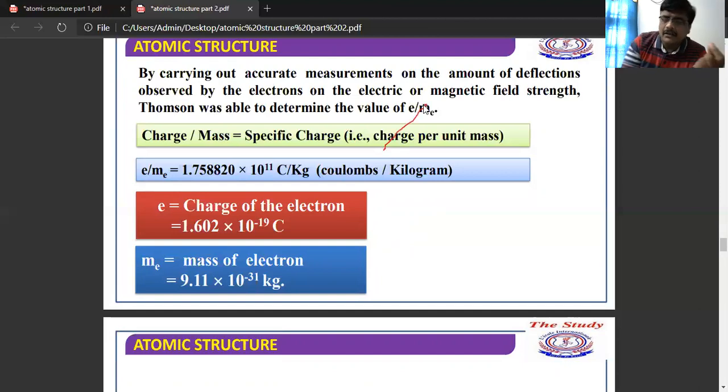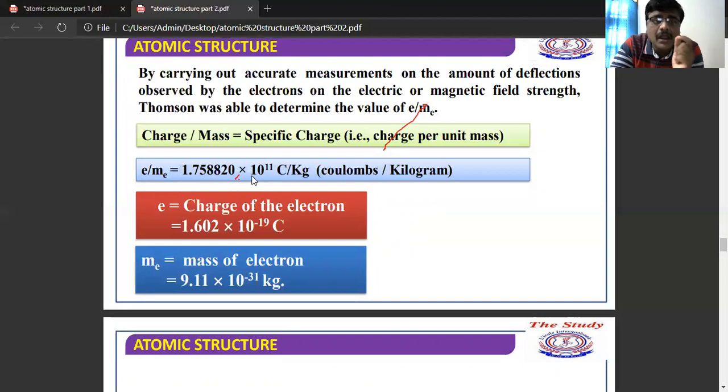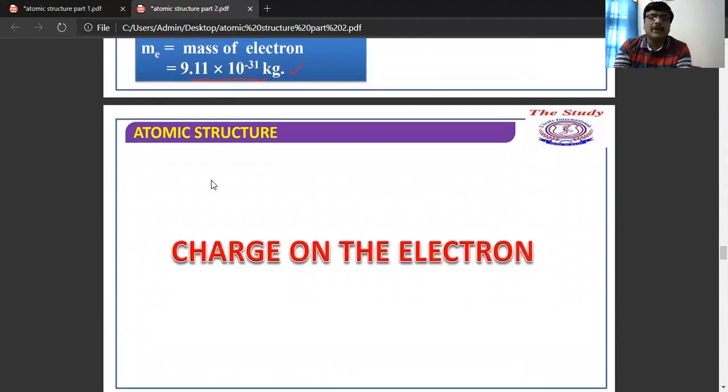That is charge by mass, where e is the charge of the electron and m is the mass of the electron. The ratio between these two gives the e/m ratio, which is expressed in coulombs per kilogram.